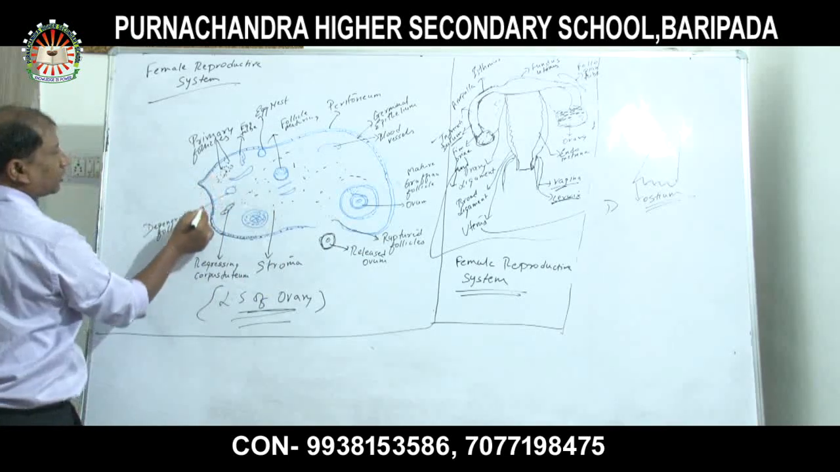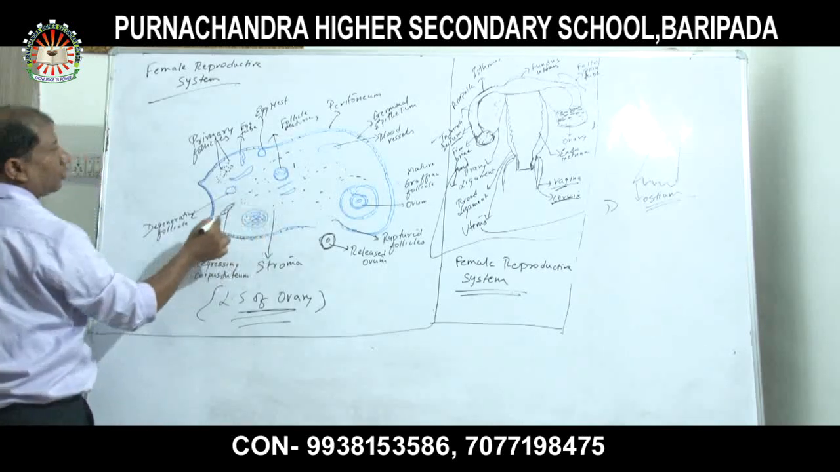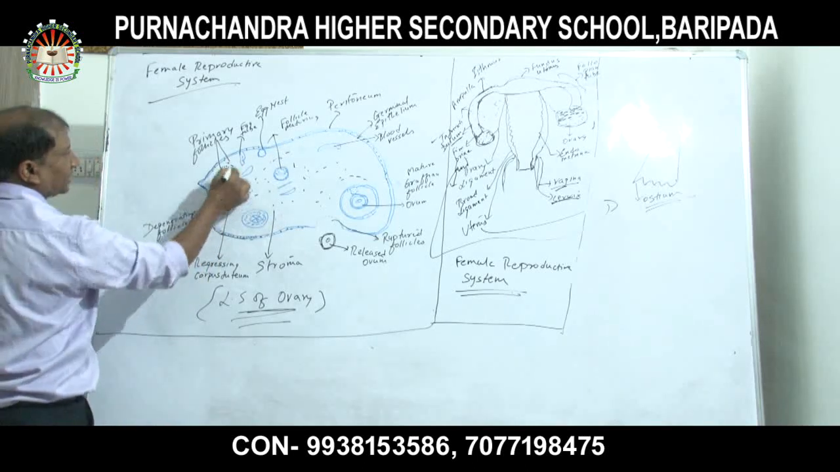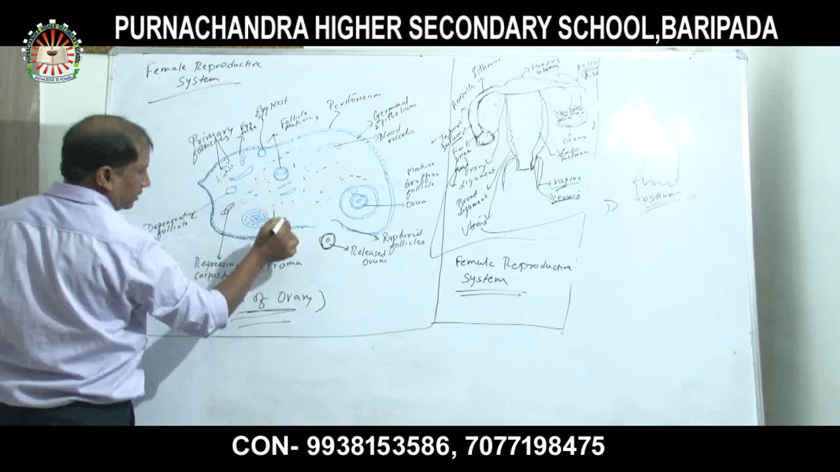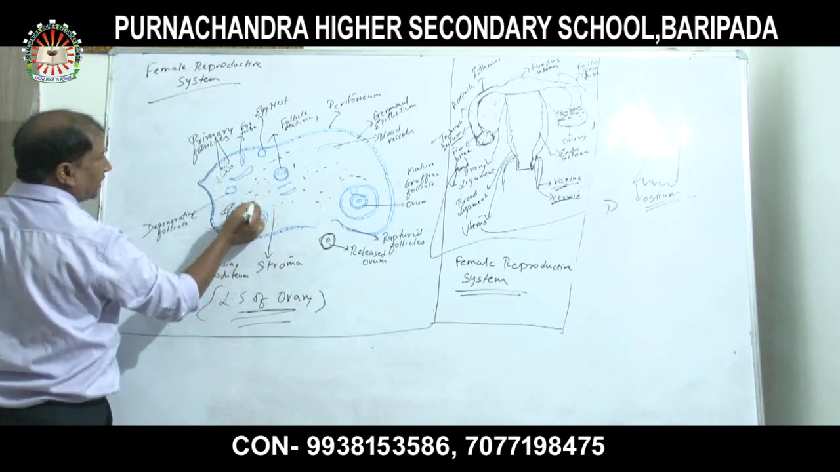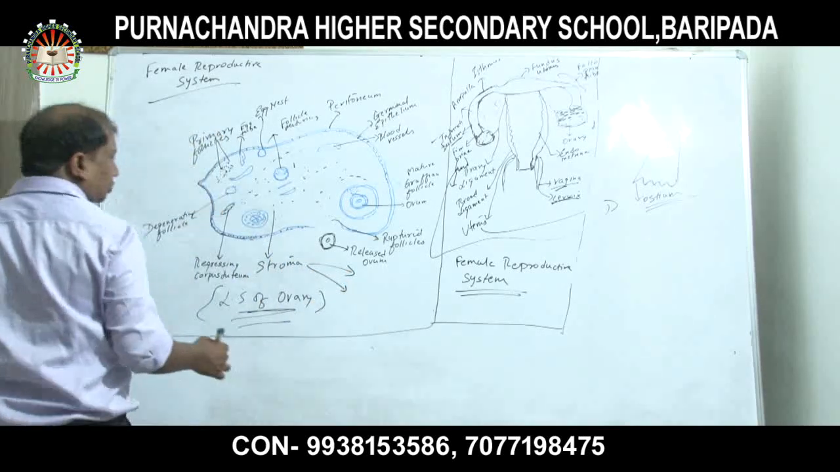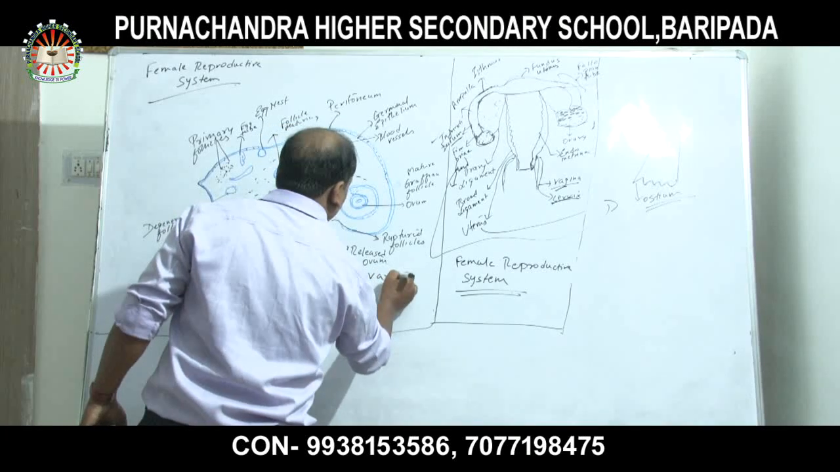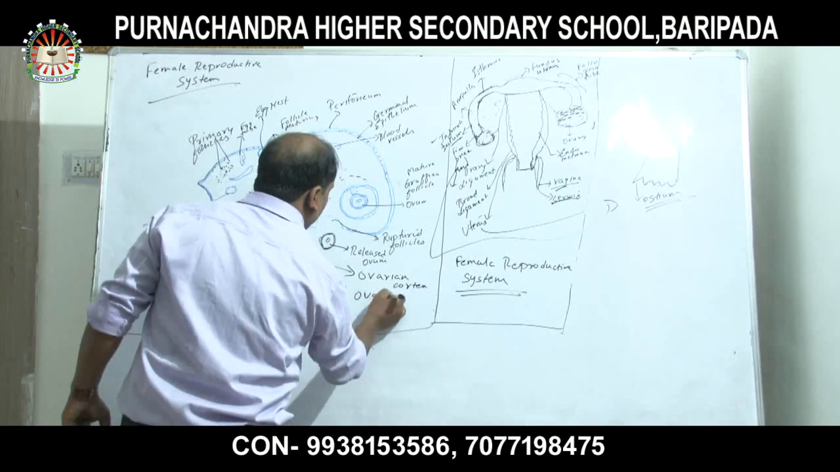And this particular part, the inner part of the ovary, is called what? The stroma. As we know, the stroma is the innermost part of the ovary. Now, the stroma is again classified into two types, that is the ovarian cortex and ovarian medulla.